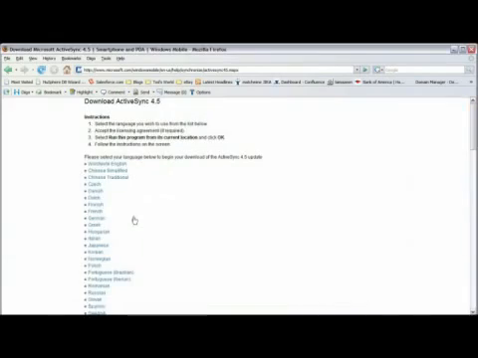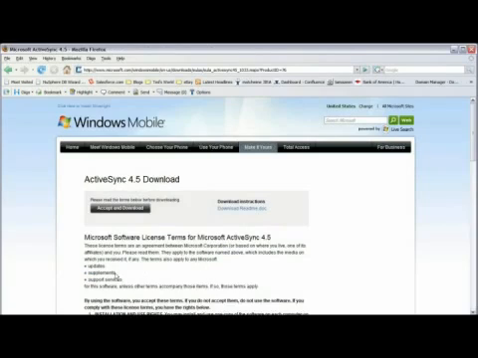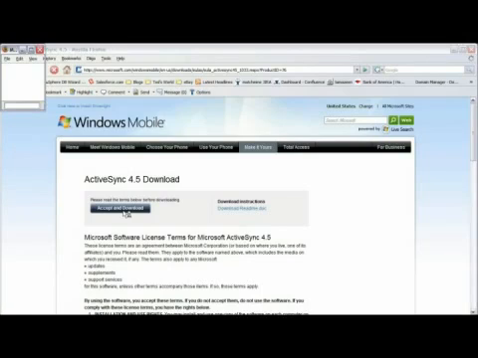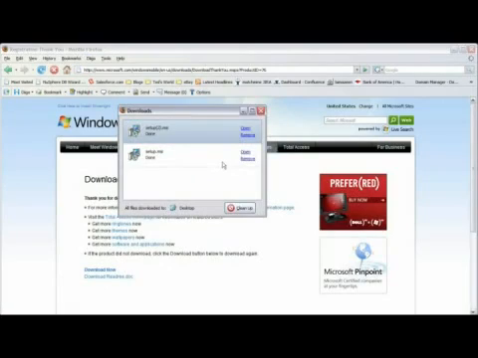Now we're going to click on Skip Overview and jump to Download, and then click on Worldwide English. Now we're going to click on Download ActiveSync 4.5 without newsletter registration, just to speed the process. And finally click on Accept and Download. You'll be prompted to save the file, and then you should open it to start the installation process.